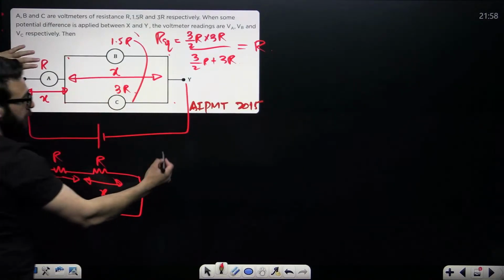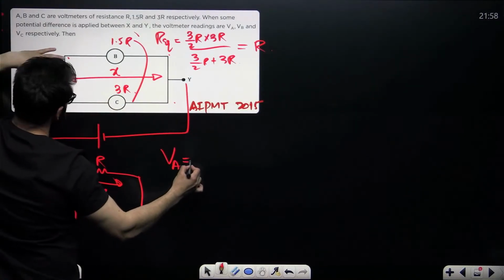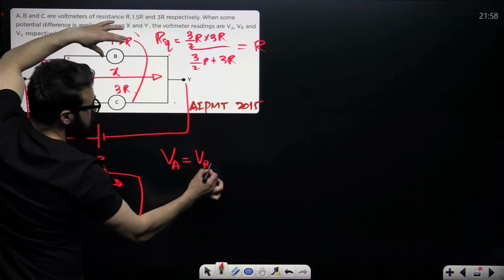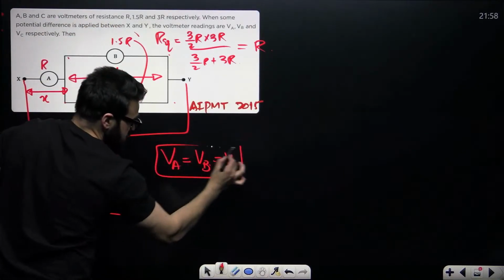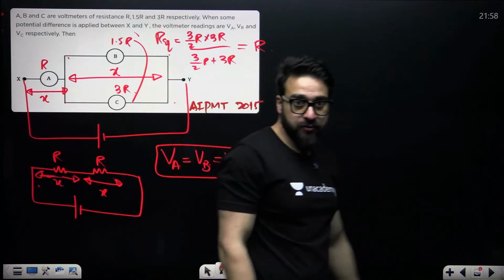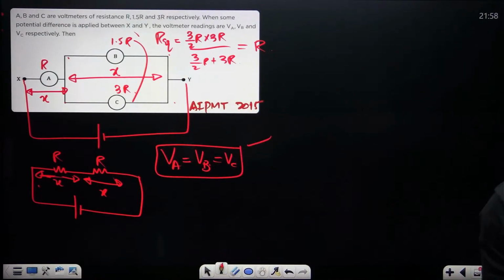So can I say the potential difference across A, this reading, will be equal to this reading, will be equal to this reading? This is the answer. This is the previous year question. VA is equal to VB is equal to VC.